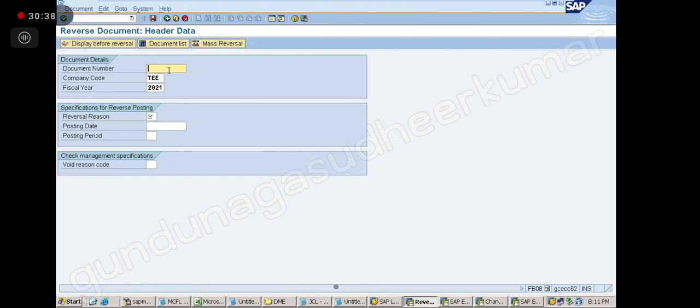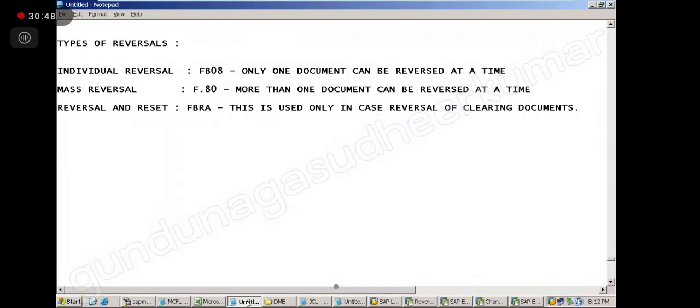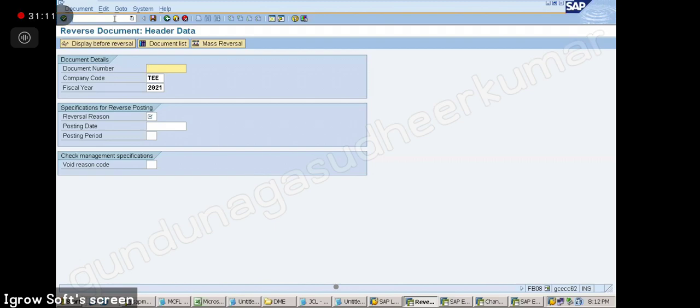So now, what is the document number? Can you show me your screen once? Okay, good. So I will go to FB08. The T code is /nFB08.